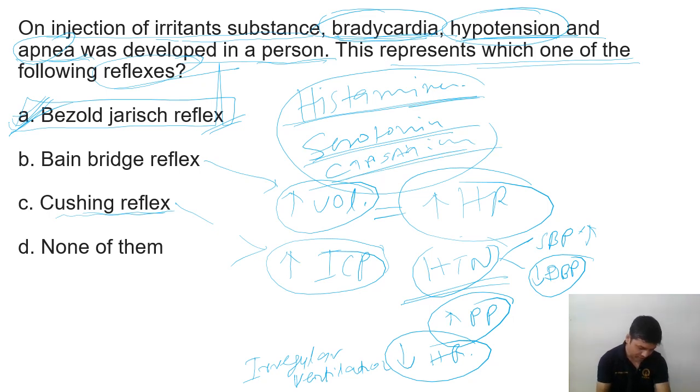So next is the Bainbridge reflex. What is that? If you suddenly infuse a large amount of fluid, the volume increases, and in response, the body will give a response in the form of increased heart rate. Then the Cushing reflex, this is with increased intracranial pressure. In response to that, there is hypertension and decreased heart rate. Heart rate will decrease and pressure will increase, that is, systolic blood pressure will increase and diastolic blood pressure will decrease.